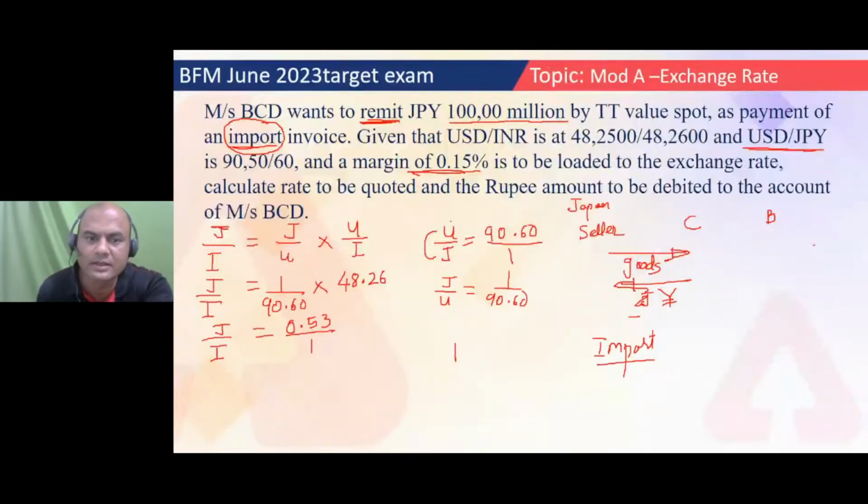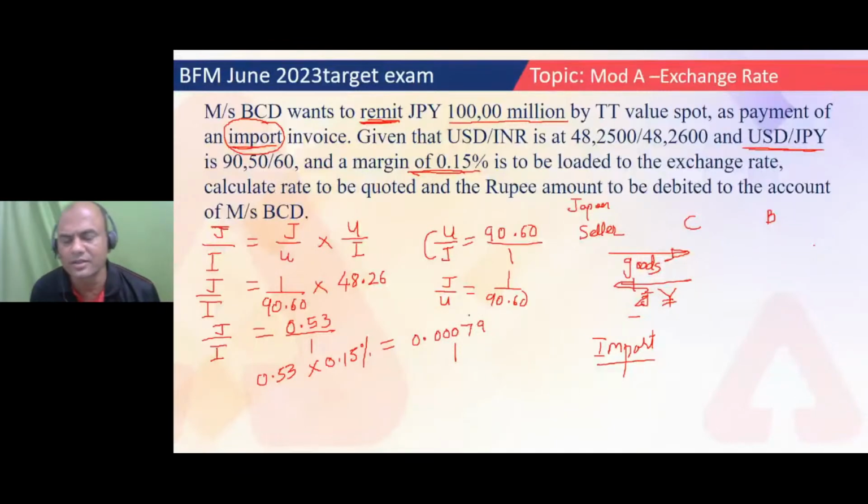What part is remaining? Margin, correct? So I'll have to use this 0.15% margin. So 0.53 into 0.15%. What is the answer now of that margin? 0.53 into 0.15% is 0.53 into 0.0015. Always remember, percentage means divided by 100. So it is point 0, 0, 0, 7, 9, 9, isn't it? It's something like that. You are getting this answer? 0.000799.